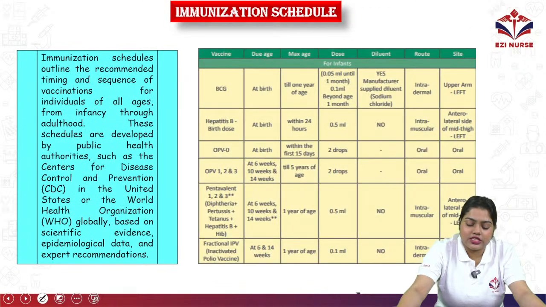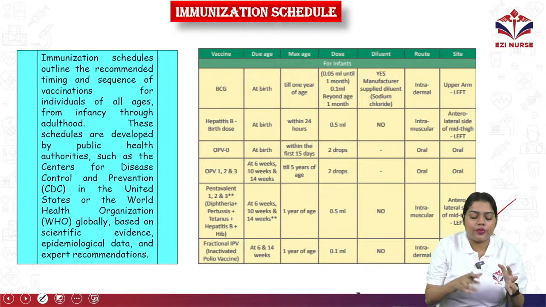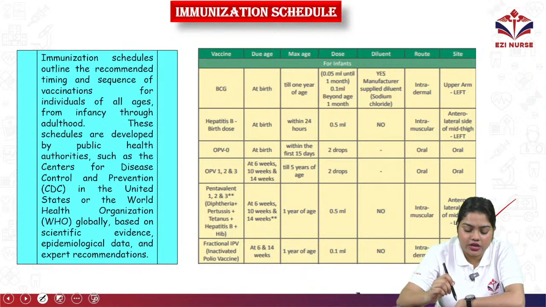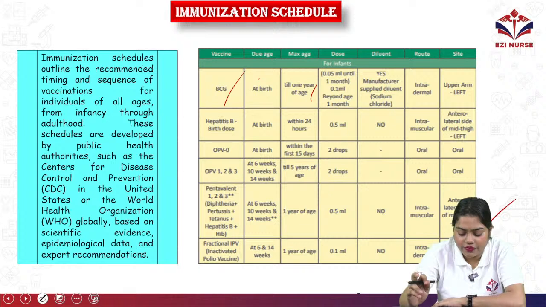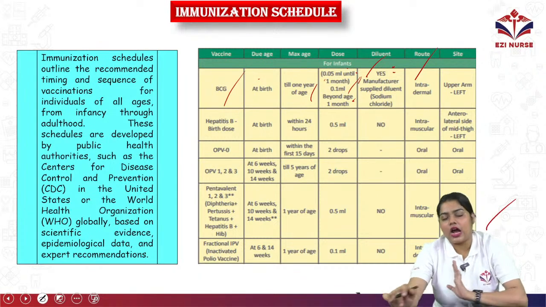Lastly, we have the immunization schedule. The immunization schedule also comes for 2 marks. Immunization schedules outline the recommended time sequence of vaccination for individuals of all ages. If we see here, at birth a baby will get the BCG vaccine, up to 1 year of age. The dose will be 0.05 ml up to 1 month, and if it is beyond 1 month of age, then it will be 0.1 ml. Then the diluent has to be manufacturer supplied, and the route is intradermal, in the upper left arm.